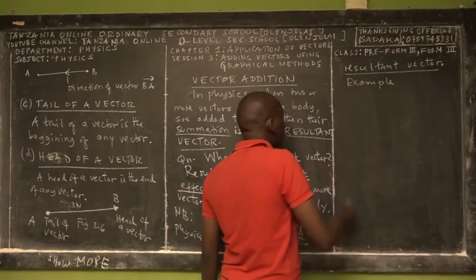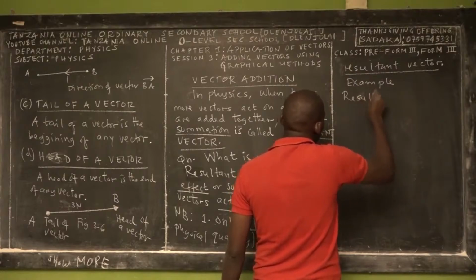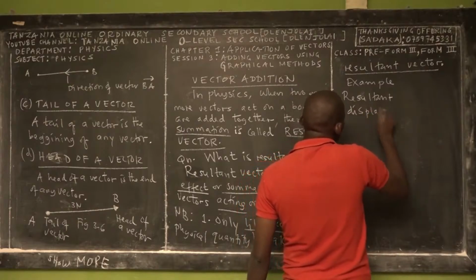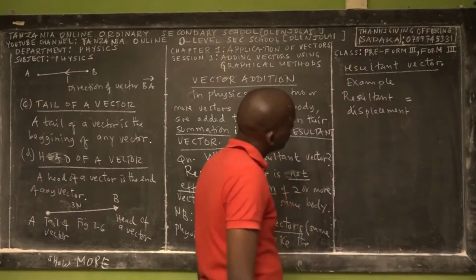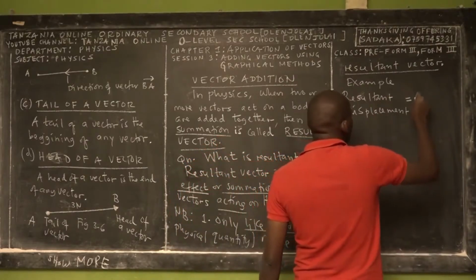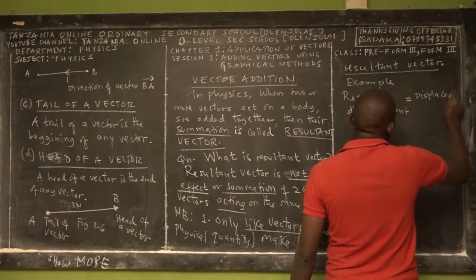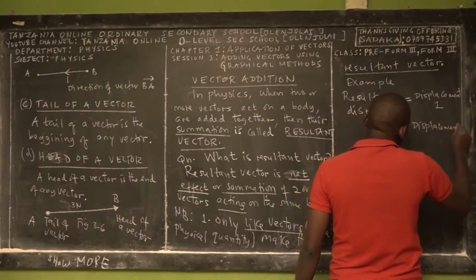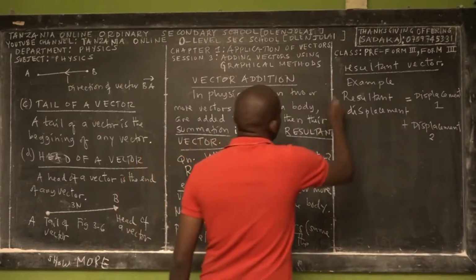For example, you can have a resultant displacement acting on the same body. You take displacement 1 plus displacement 2. If there are three components, you just take displacement 3, displacement 4, etc.